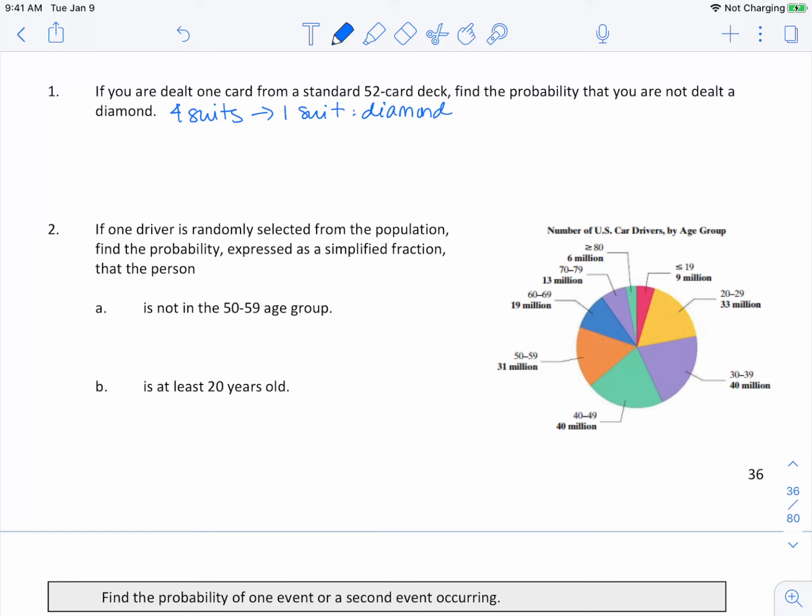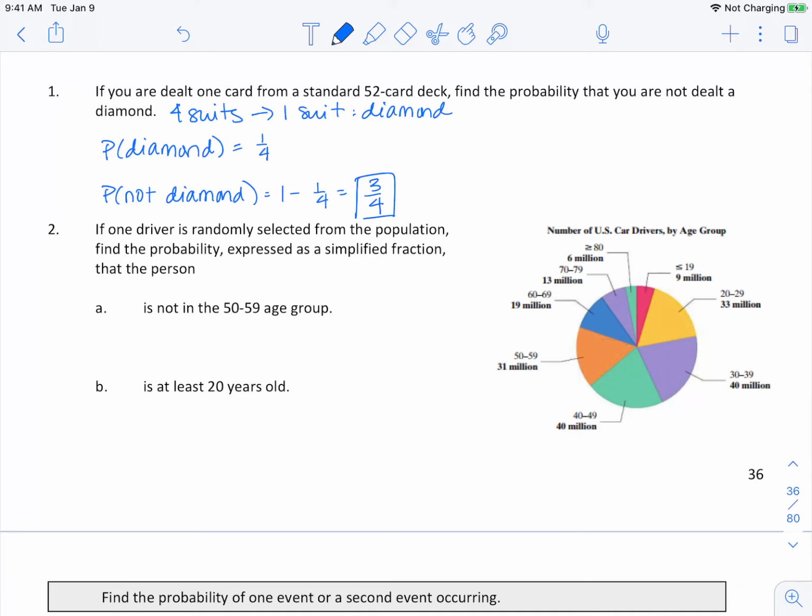Okay, so our probability of getting a diamond would be 1/4. So if we want the probability we are not dealt a diamond, we can do 1 minus 1/4, which gives us 3/4.